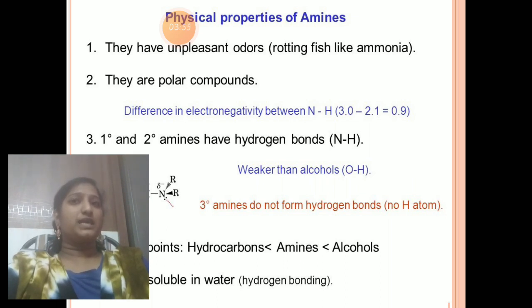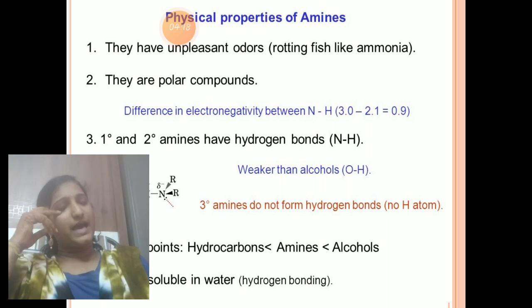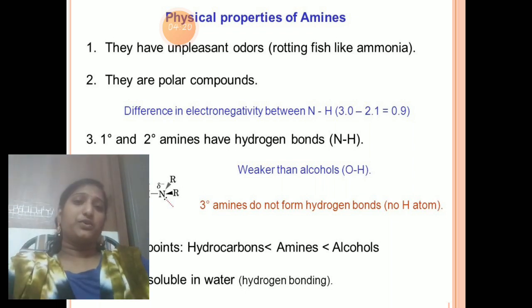Aliphatic amines contain one or more alkyl groups in place of hydrogen atoms of ammonia. Since alkyl groups are electron releasing groups, they increase the electron density on nitrogen. So listen carefully: primary and secondary amines have one or two alkyl groups in place of hydrogens.